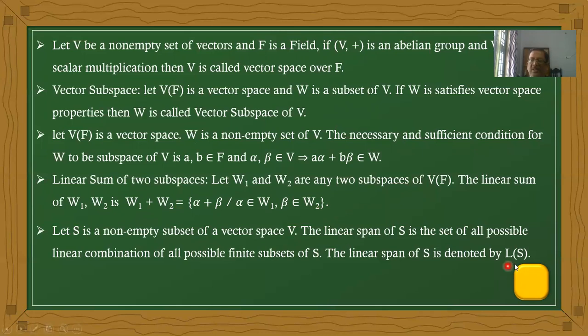What does linear span mean? V is a vector space. S is a non-empty subset.